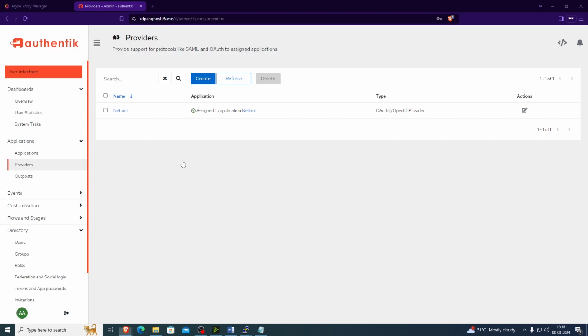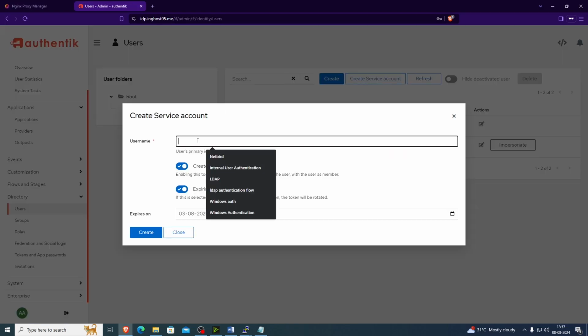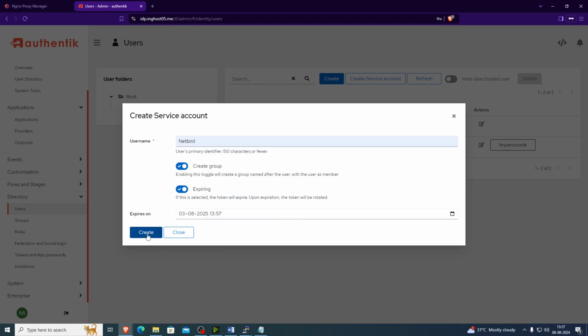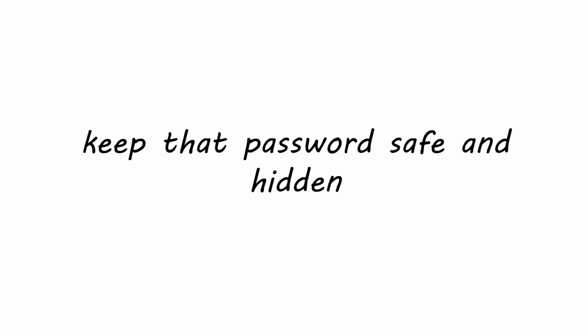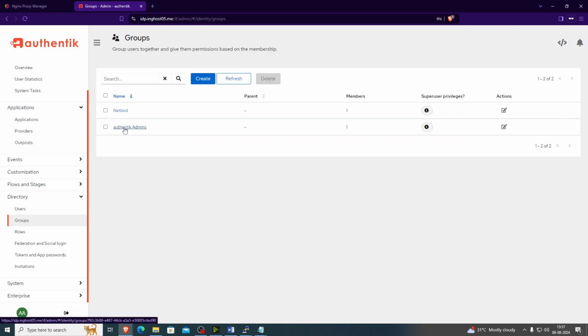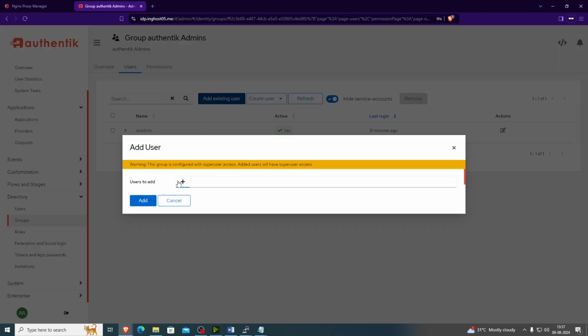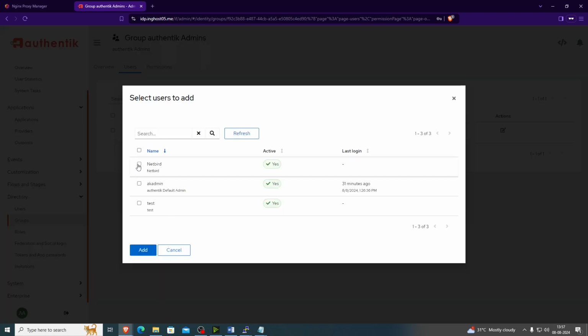Let's create a service account. Users, create a service account. Name Netbird. Create. Copy the password. Close and add this Netbird user to admins. Go to groups, Authentik admins. User. Add existing user. As you can see, Netbird here.